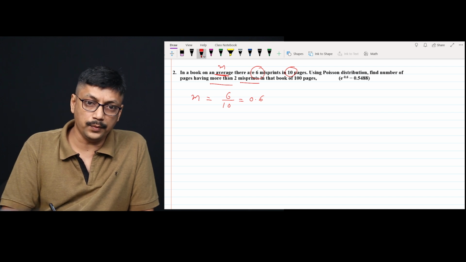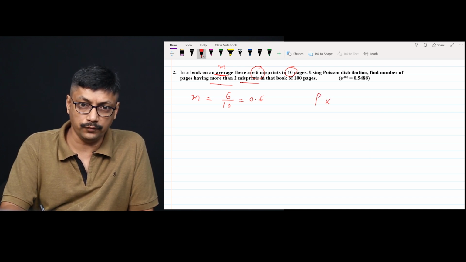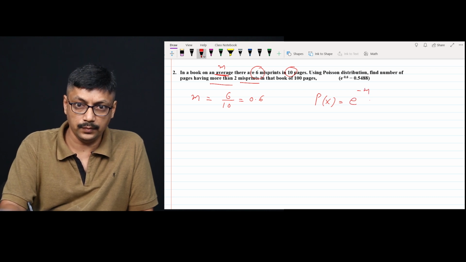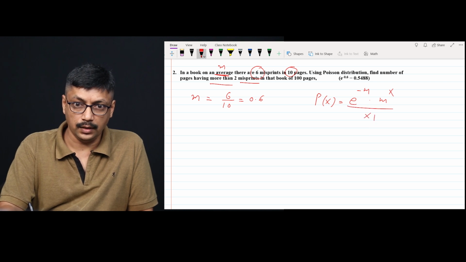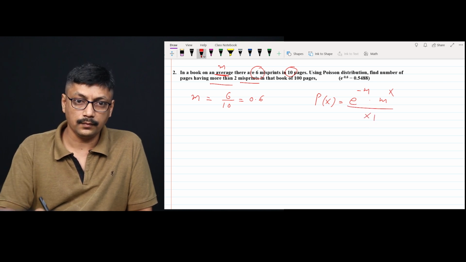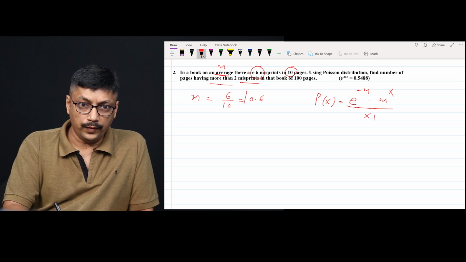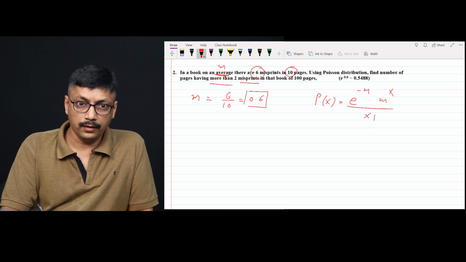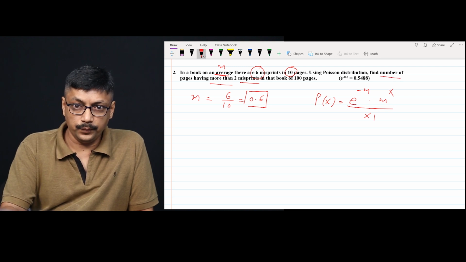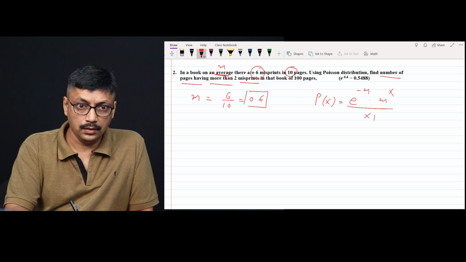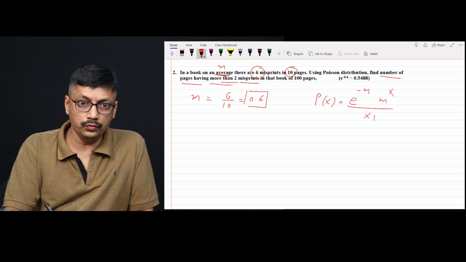Okay, we have to apply Poisson distribution. Poisson distribution formula is P(x) is equal to e raised to minus m into m raised to x upon x factorial. The value of m is 0.6. We have to find out the number of pages having more than two misprints.